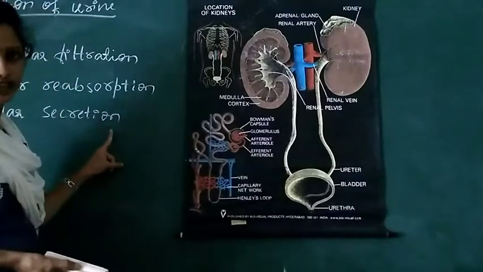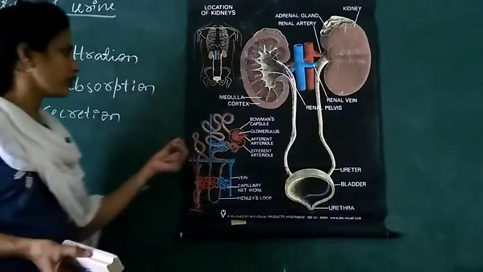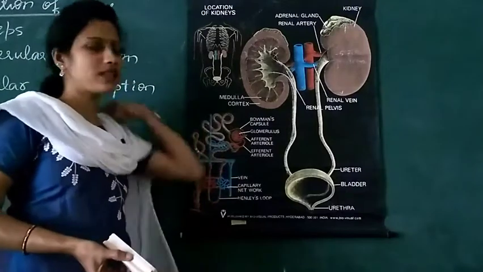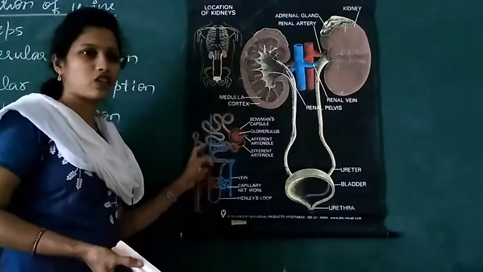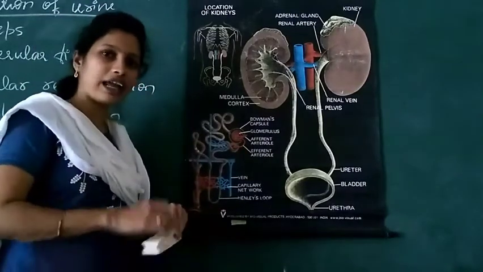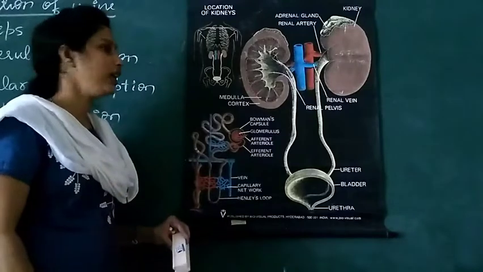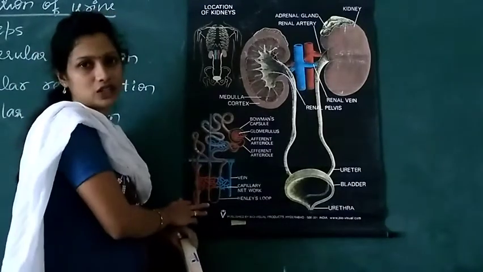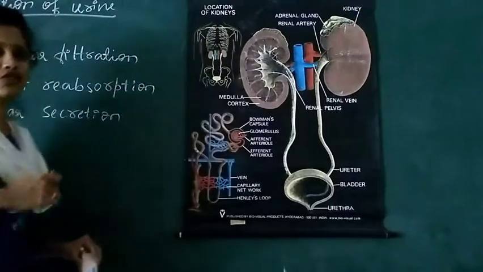Tubular secretion means the wastes present in the cells of the different parts of the nephron are again secreted into the filtrate. That makes the urine more concentrated.